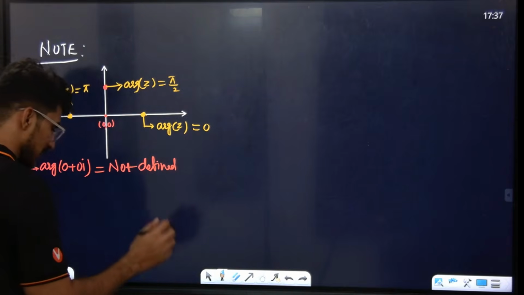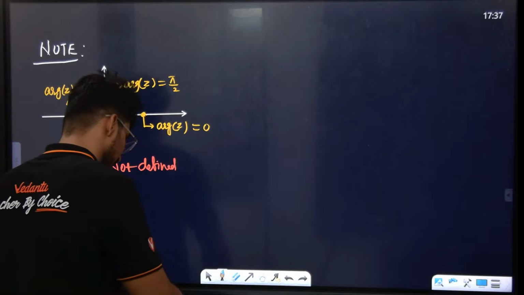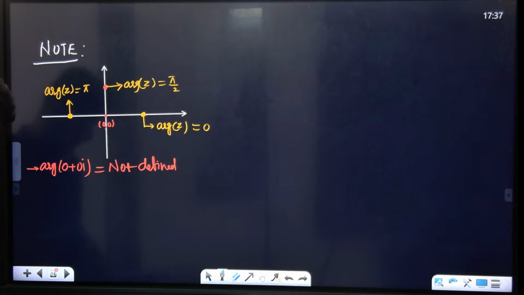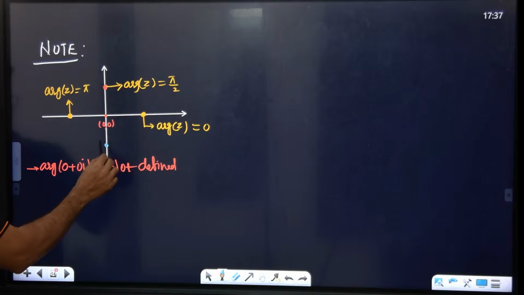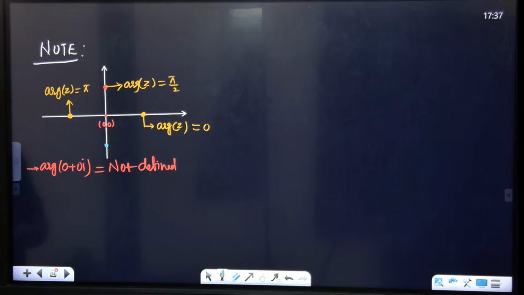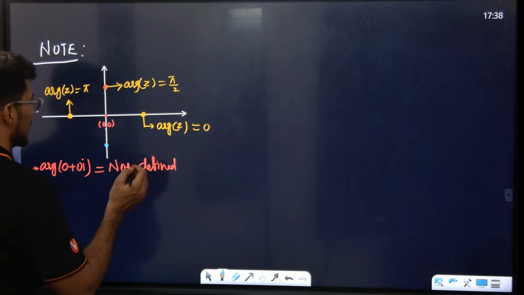Now if the complex number lies over here on the negative imaginary axis, what is the argument?